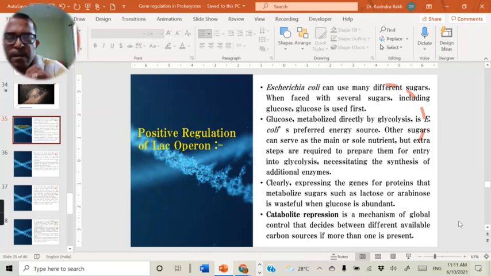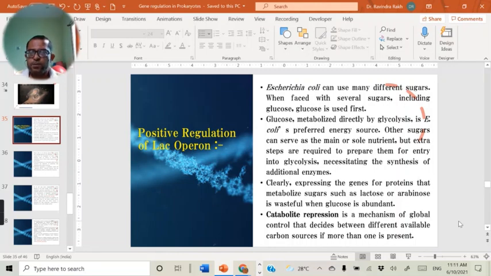Now, this E. coli bacteria can grow on different types of sugars. When this bacteria is grown on different types of sugars along with glucose, then in such condition, this E. coli firstly utilizes the glucose. In the first condition, glucose is utilized. After the utilization of glucose, then other sugars can be utilized.